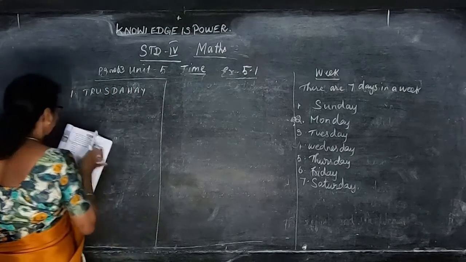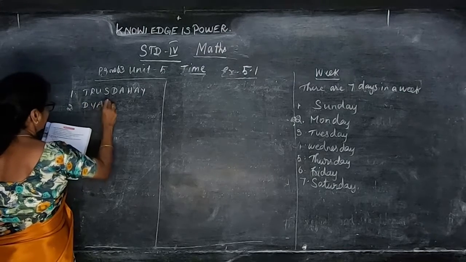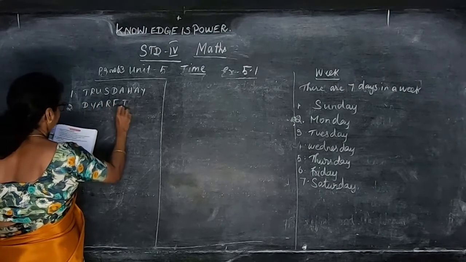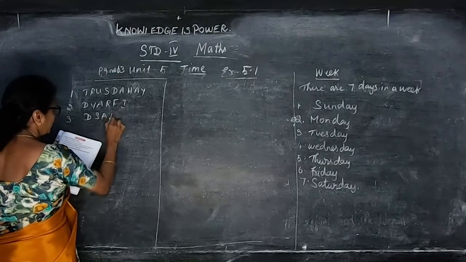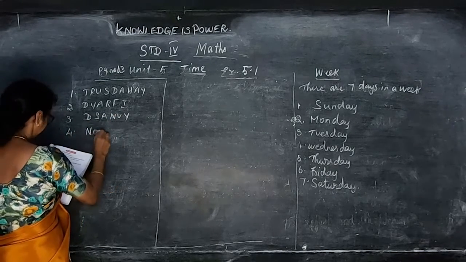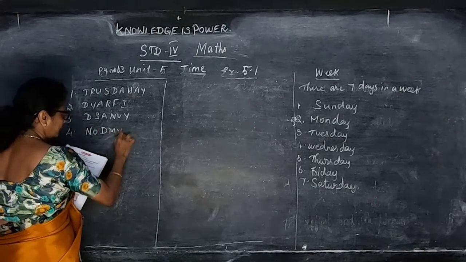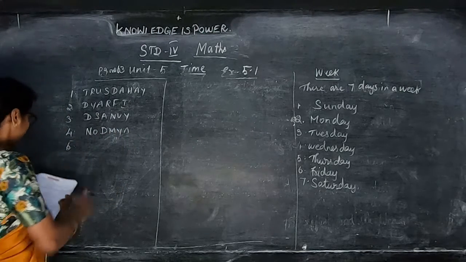So we have to write the correct answer. So we have to arrange it properly and then write the 7 days of the week in a correct way.